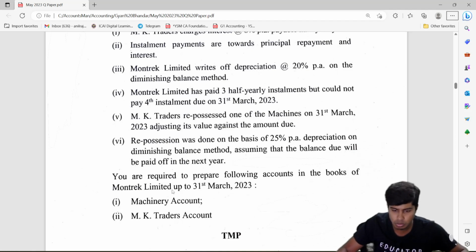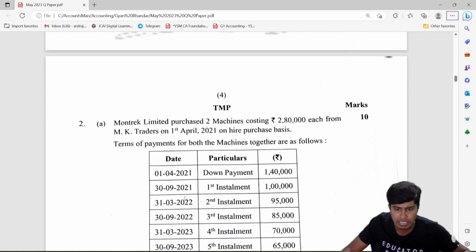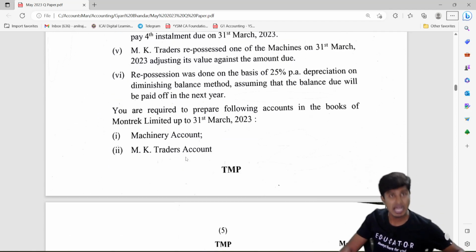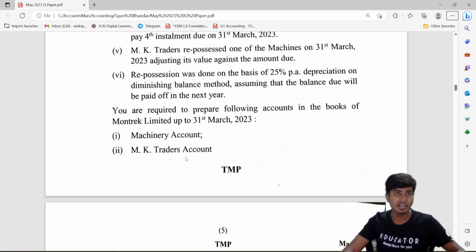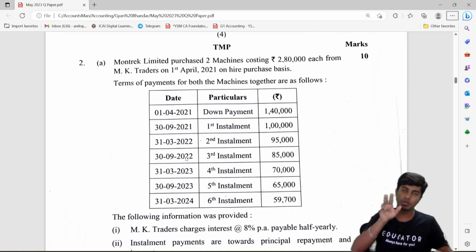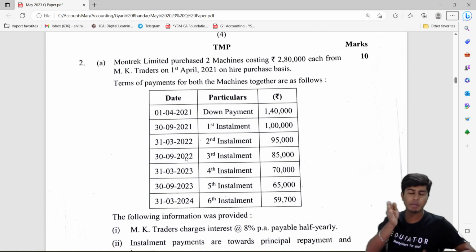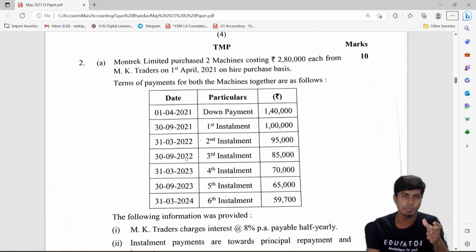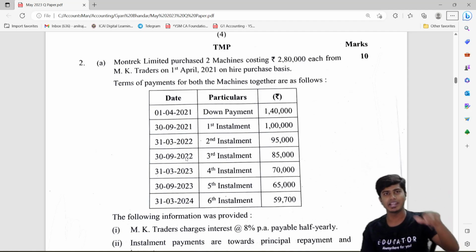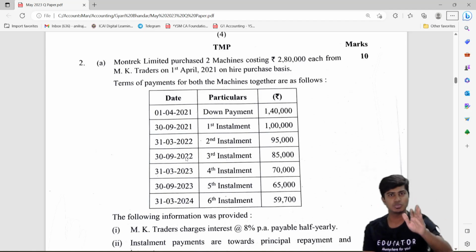They've asked you to prepare accounts in the books of Montrec Limited. Montrec is the hire purchaser. So they want you to prepare the asset account as well as the hire vendor account in the books of hire purchaser. Firstly, you might have to prepare a statement showing the allocation of principal and interest component in each installment, and then identify till when it is paid and when it is not paid. Till the date it is paid, write the interest entry as well as the payment entry.